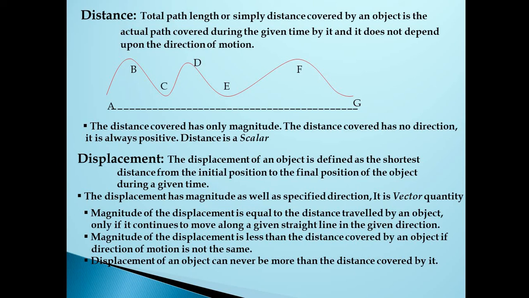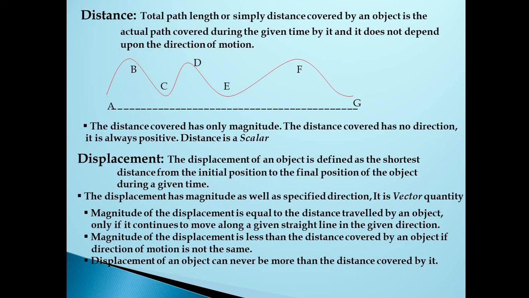If the object is in a straight line motion. If the object is in a straight line motion, the total distance covered will be equal to the displacement, because the total distance covered itself is the shortest distance, because the object is in a straight line. It is not taking any turns, right? It is in a straight line motion. So the magnitude of the displacement is equal to the distance traveled by an object.